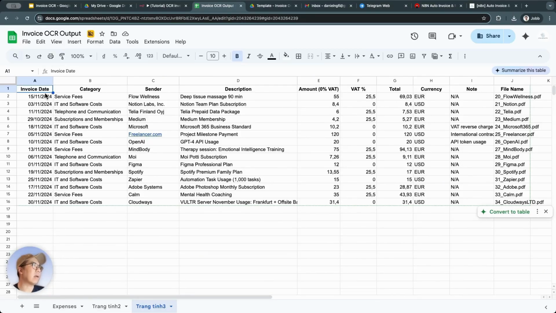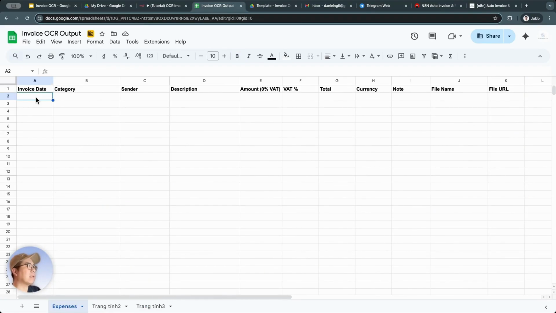The fields in this template are the ones that are predefined for the OCR to extract. So it will have the invoice date, then category, which is the category of the invoice, then sender. Description is the description of that invoice. Amount is the invoice amount before VAT, and VAT percentage is how much. Total means the value of the invoice before VAT plus VAT, which gives the final total. And besides that, we also have currency, which is the foreign currency of that invoice. Because our invoices are mixed with many different currencies, there's also another field called Note, in case there are any notes about this invoice. And finally, there's a field for the file name of the PDF invoice file.